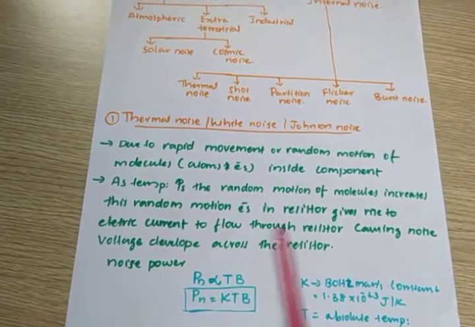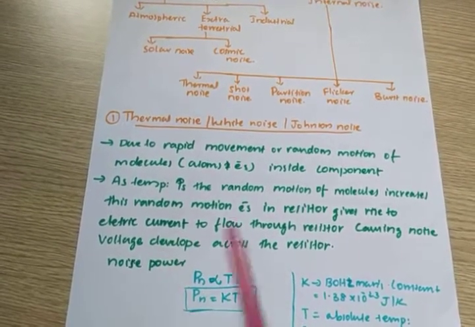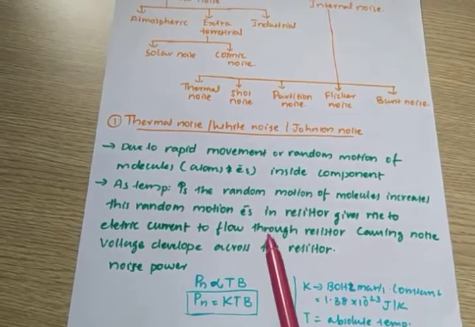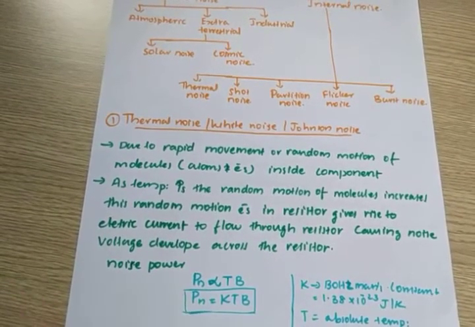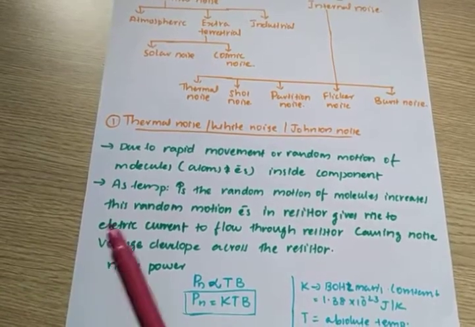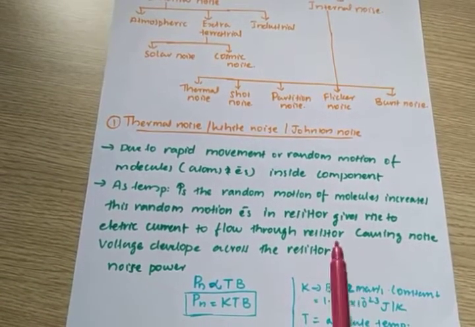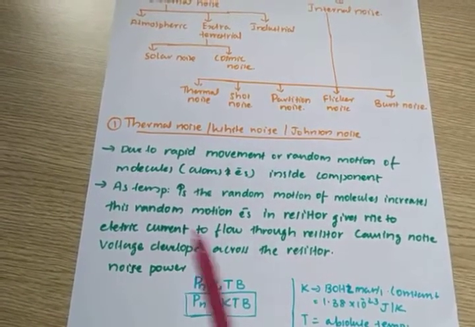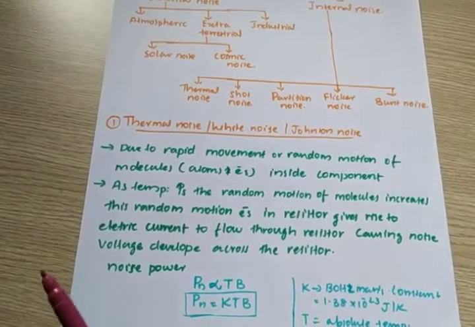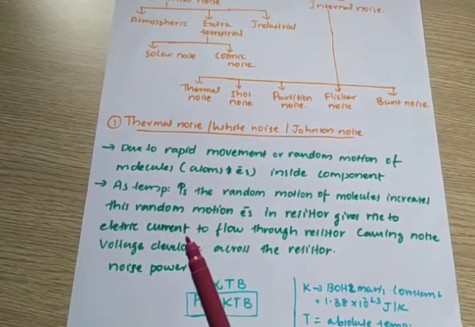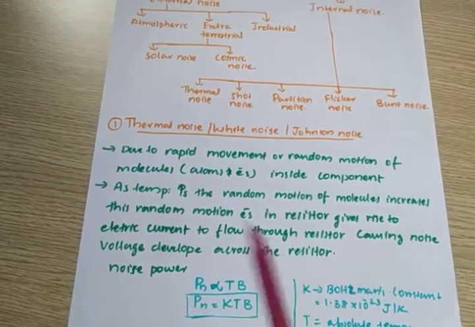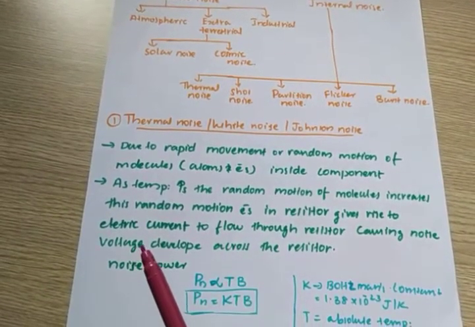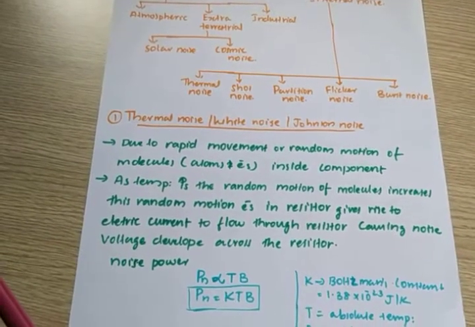This current flows through the resistor and creates a voltage across it, and this voltage is called the noise voltage. This current is actually the noise current. Why? Because of the external temperature, carriers are moving randomly, and due to this random movement, a voltage is developed across the resistor. This voltage is called noise voltage.